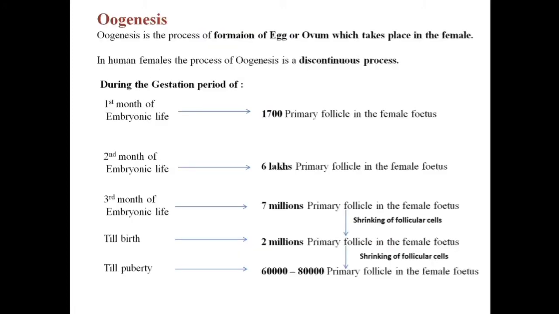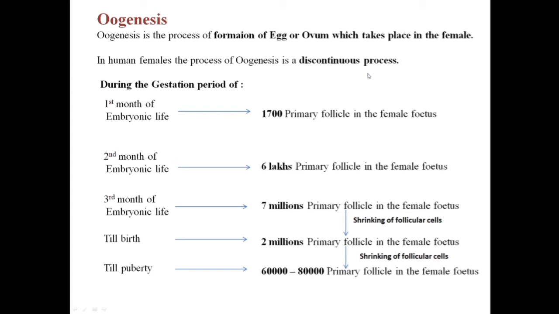Now let us take the next part of gametogenesis, that is oogenesis. Oogenesis is a process of formation of ovum or egg which takes place in the females. And when we talk about human females, this process of oogenesis is known as a discontinuous process. So why is it called a discontinuous process? We'll come to this a little later.